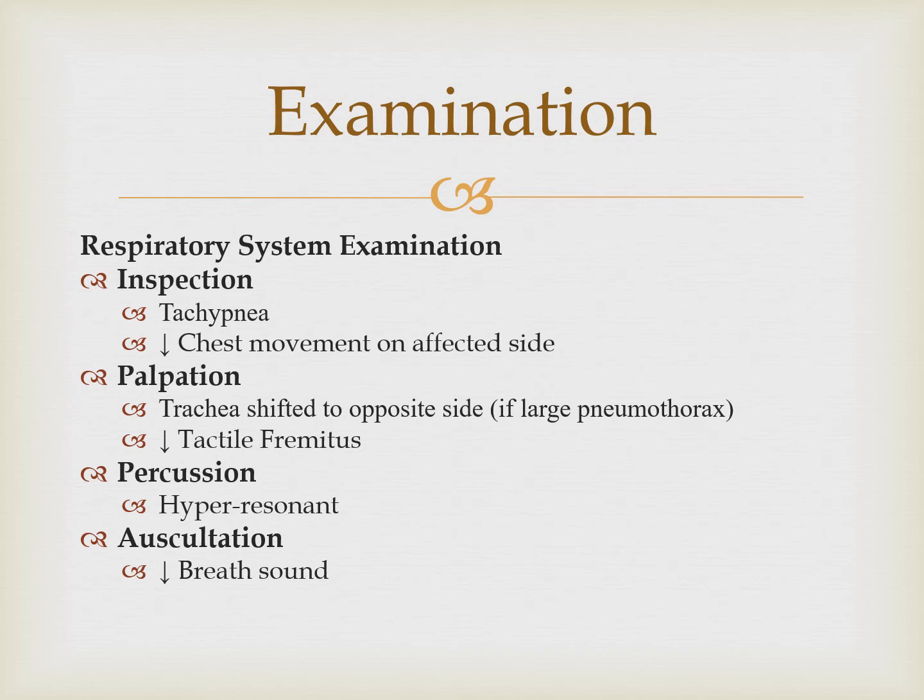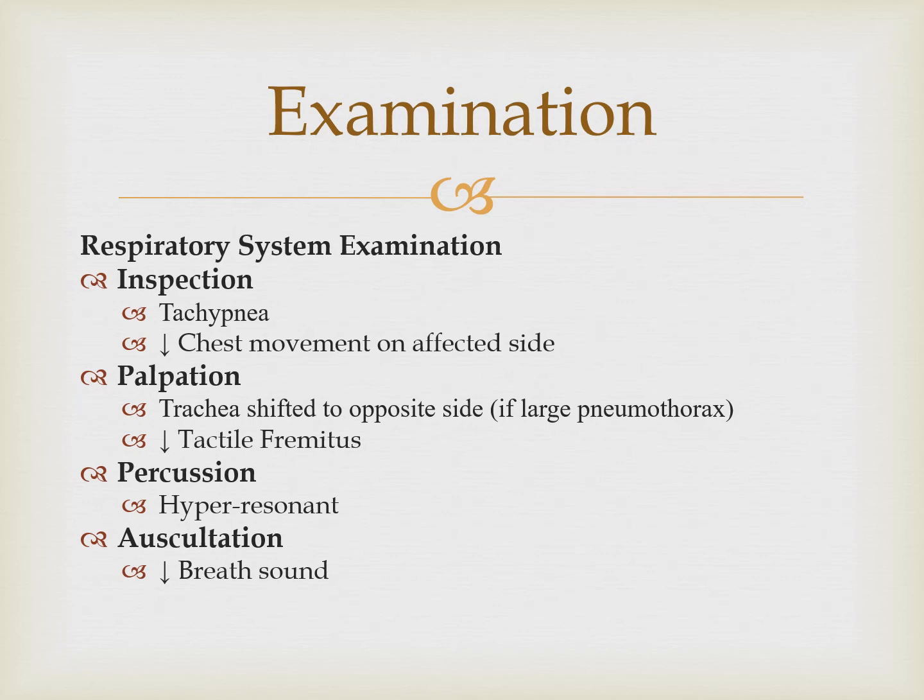How can you differentiate between pleural effusion and pneumothorax clinically? Because that patient might have tachycardia and tachypnea in pleural effusion as well. There will be decreased chest movements on the affected side, the trachea will be shifted to the other side, and there will be decreased vocal fremitus as well. The only differing finding is percussion.